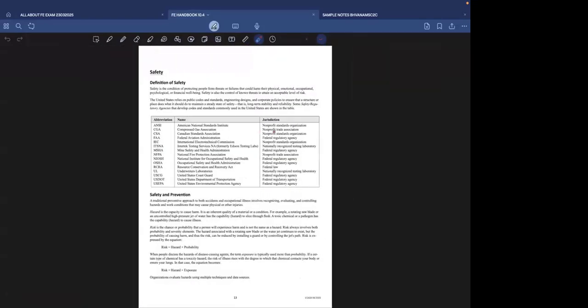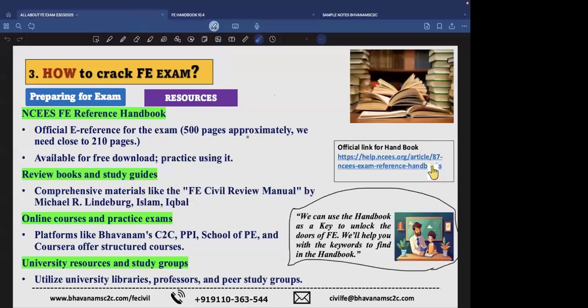The only thing is that you must have some practice of searching the keywords. What can I type in the search so that I will get that particular page directly? So searching keywords also needs some preparation during the notes, during our sessions. We will from time to time be giving the keywords for difficult topics. So this is all about the handbook.